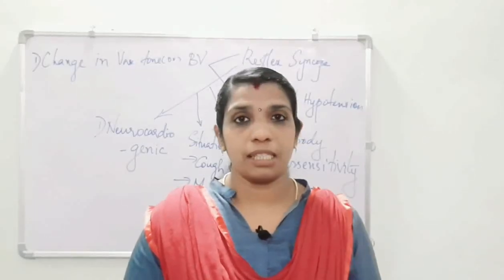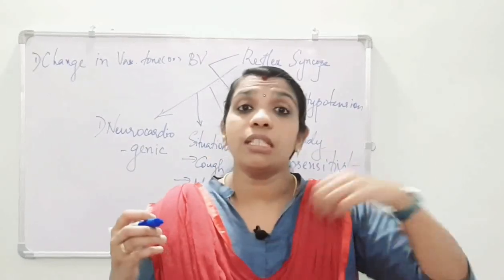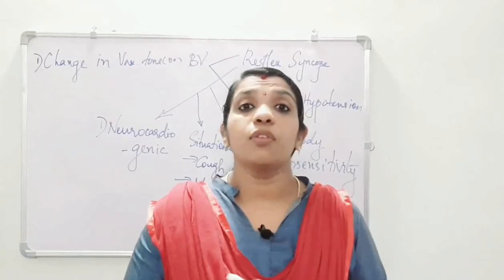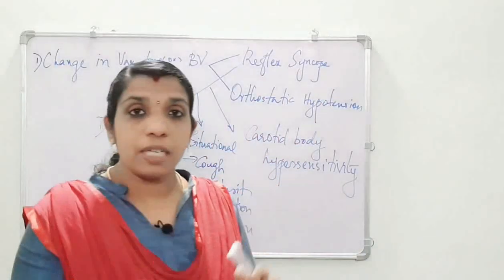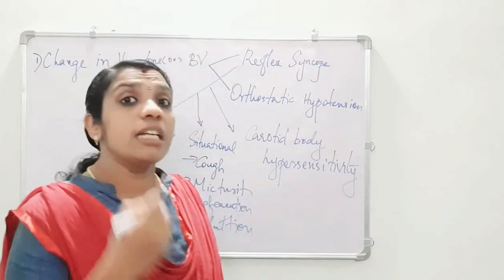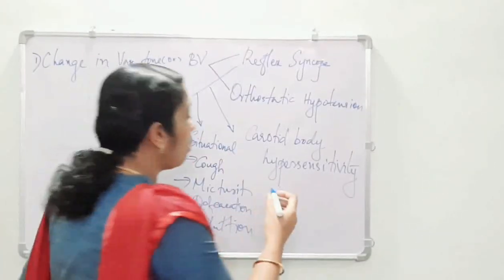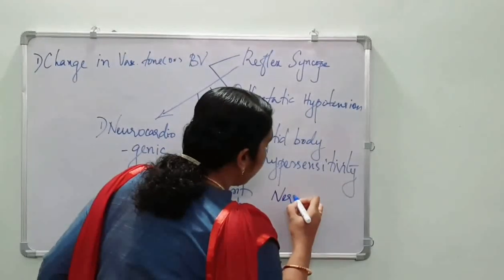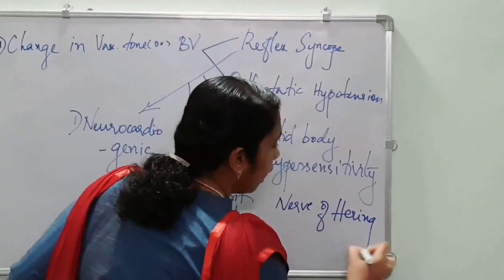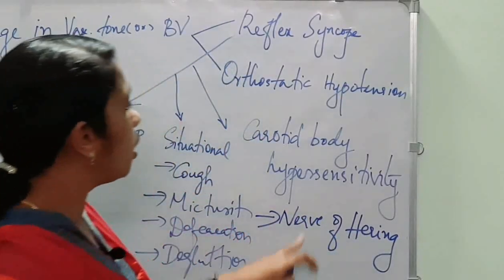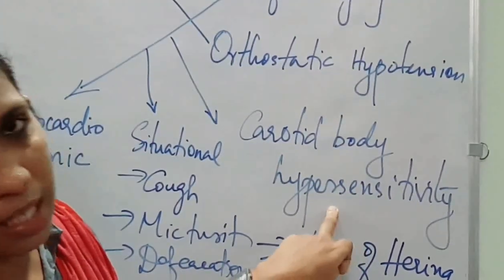The reflex from the carotid body, when there is hypersensitiveness, is taken to the medulla by means of the nerve of Hering. This nerve of Hering is responsible for carotid body hypersensitivity.